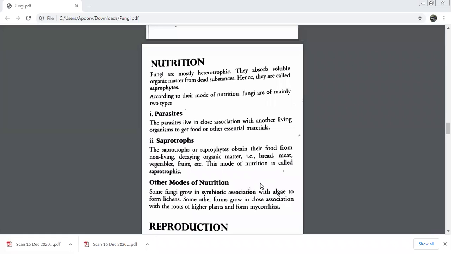And if it is growing in close association with higher plant roots, then we call it as mycorrhiza. So when we are discussing nutrition in fungi, you will be talking about parasites, you'll be talking about saprotrophs, the most common modes. However, some of them are found in symbiotic association. So when you talk about symbiotic association, please discuss lichens, where fungi will grow in association with whom? Algae. Very good. And if you talk about mycorrhiza, then it is a symbiotic association of which two categories? Roots of higher plants and fungus. So these are the modes of nutrition that we have, beta.